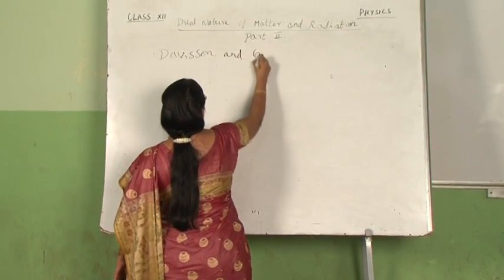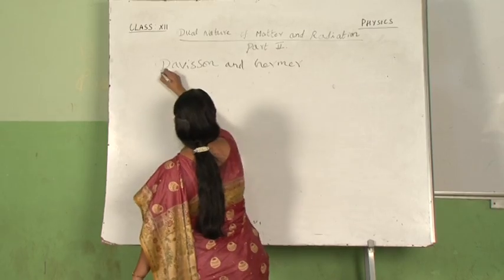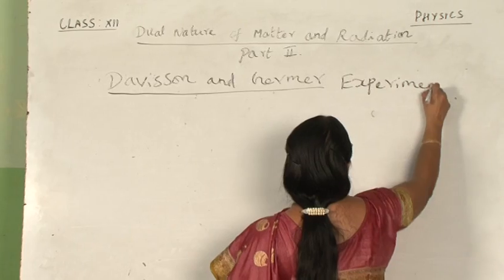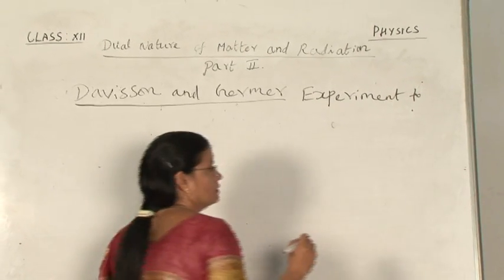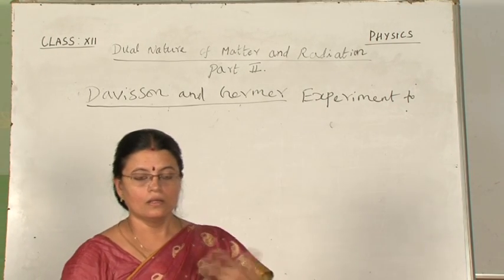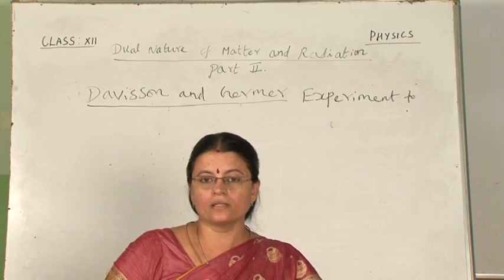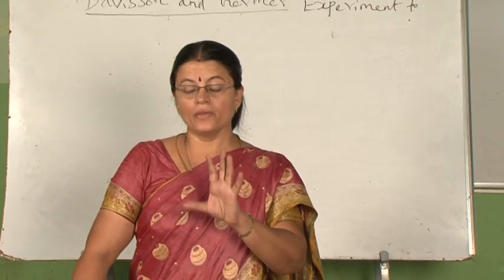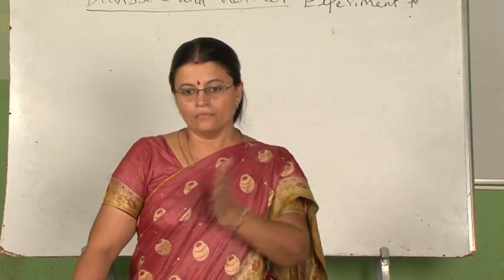Davisson and Germer designed one setup for supporting the de Broglie hypothesis, or giving the evidence for the dual nature of matter, and they compared the behavior of electrons when they fall on the metal surface with that of X-ray diffraction. We have studied in wave optics that diffraction is a phenomenon exhibited by waves.